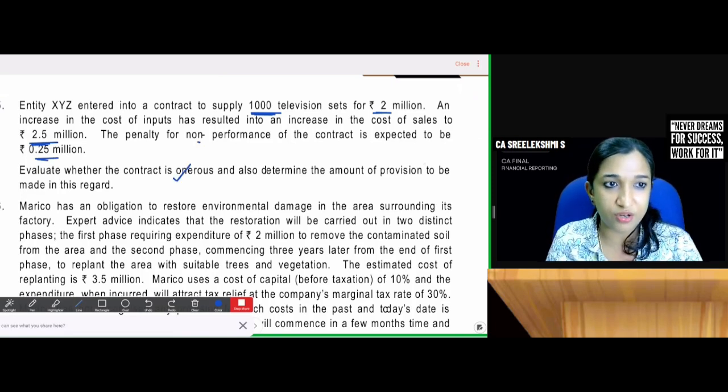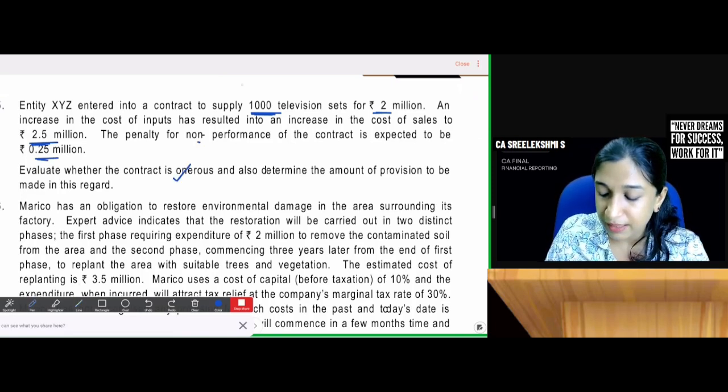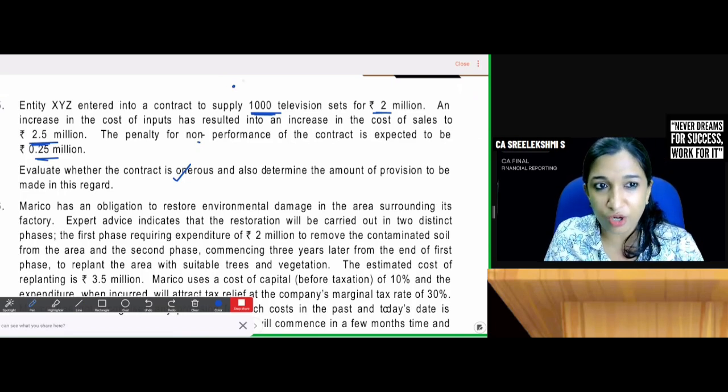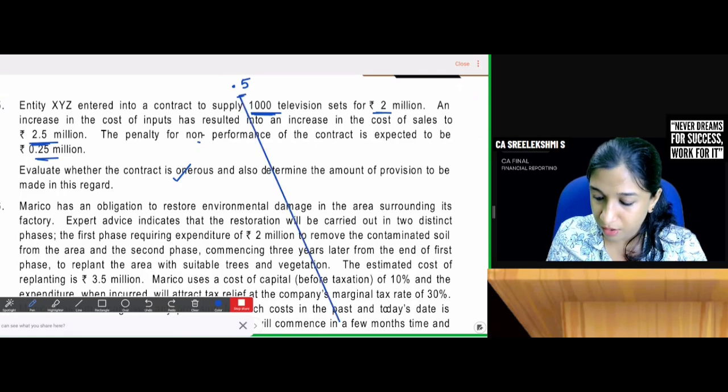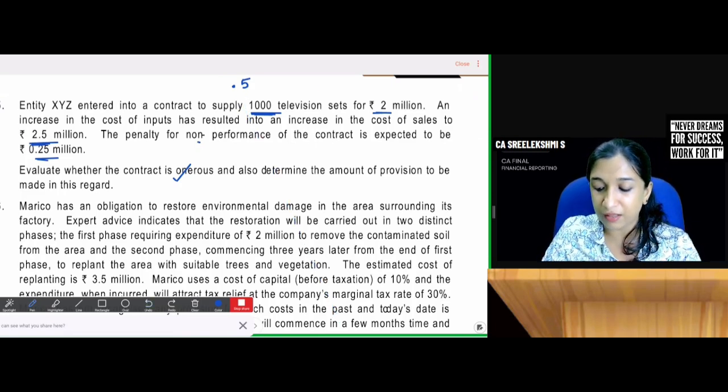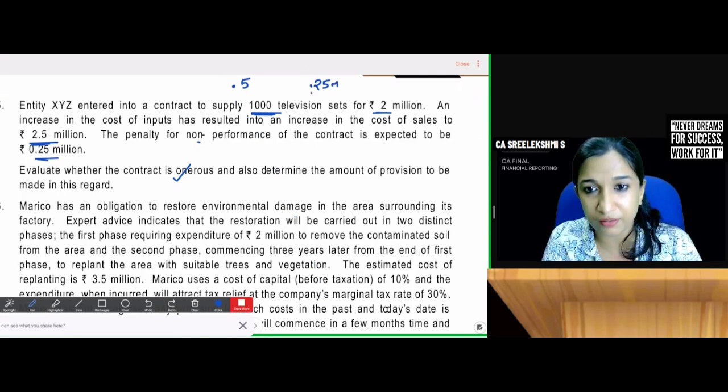Yes, it is an onerous contract because if I fulfill the contract, there will be a loss of 0.5 million, or else there will be a loss of 0.25 million. Whichever is lower, 0.25 million. You create provision for 0.25 million.